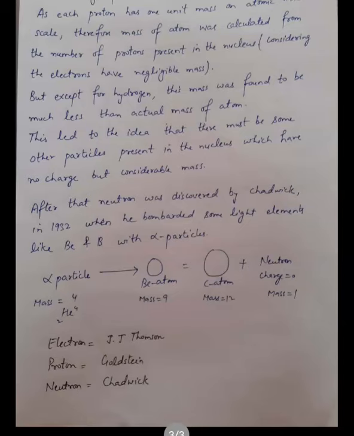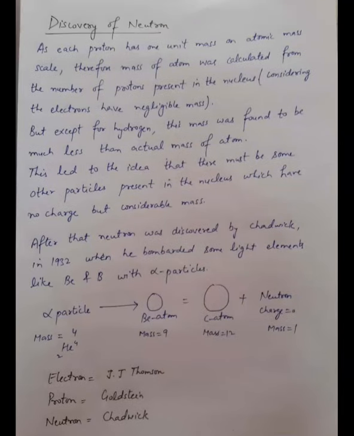So after this, the neutron was discovered by Chadwick in 1932 when he bombarded light elements like beryllium and boron with alpha particles. An alpha particle is a helium nucleus having mass equal to 4. When it is bombarded on beryllium, we get a carbon atom having mass 12 and a neutron having no charge and mass equal to 1. So the electron was discovered by J.J. Thomson, the proton was discovered by Goldstein, and the neutron was discovered by Chadwick.